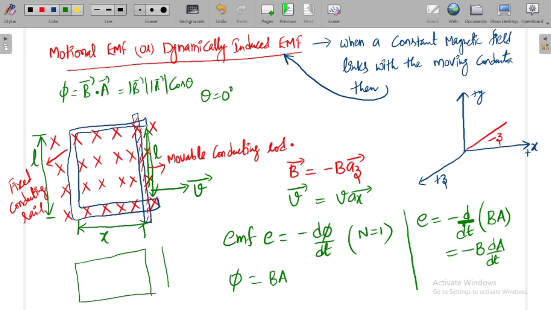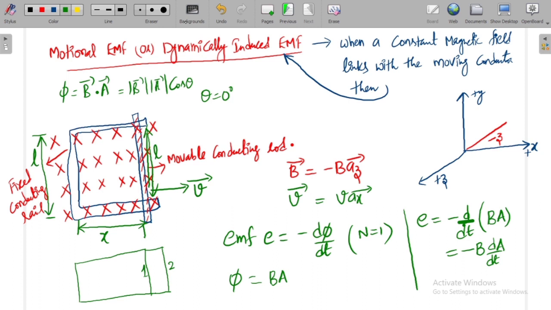Now when the conducting rod moves to this position, this is the new area. This is the old area and this is the new area. So there is a change in area with respect to time. That is the reason why I am taking the differentiation with respect to t, right?